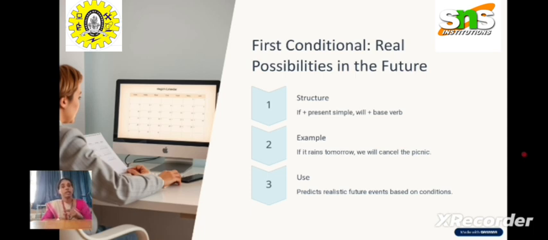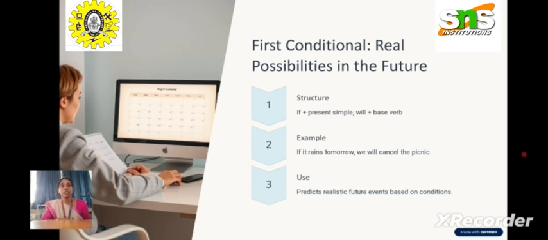There is a difference between using present simple in the zero condition and in the first condition. The zero condition expresses universal truth and scientific facts, whereas here we are expressing real possibilities in the future.